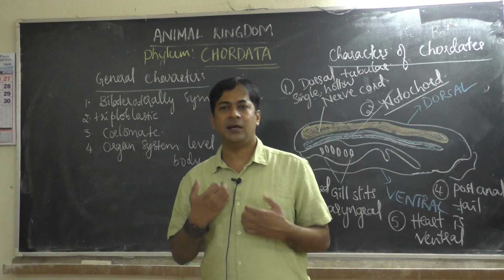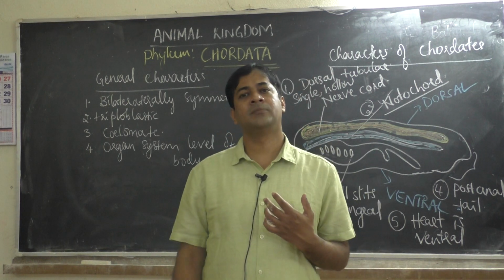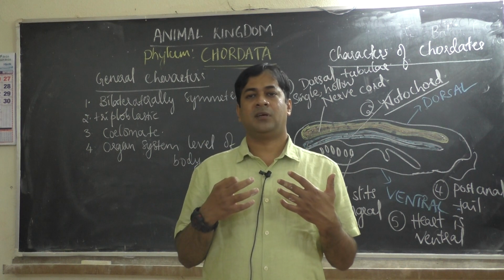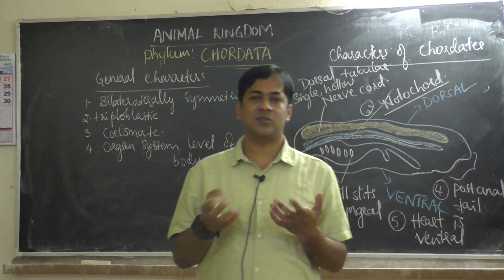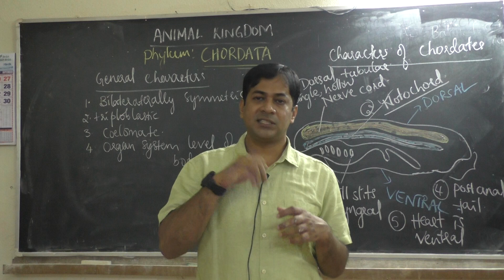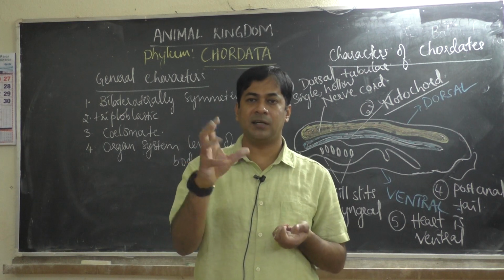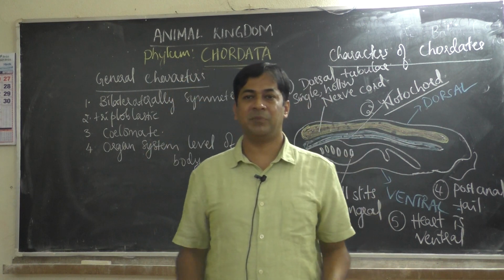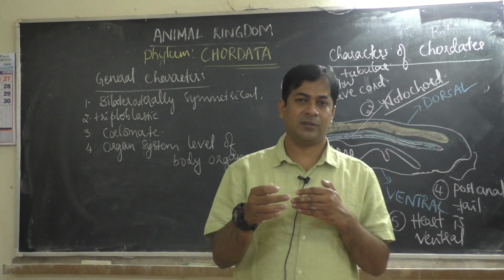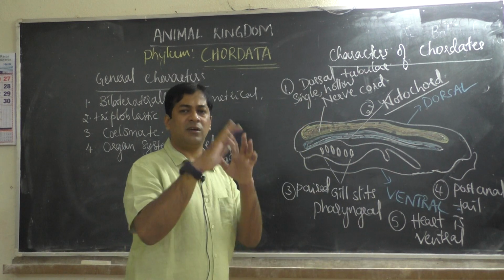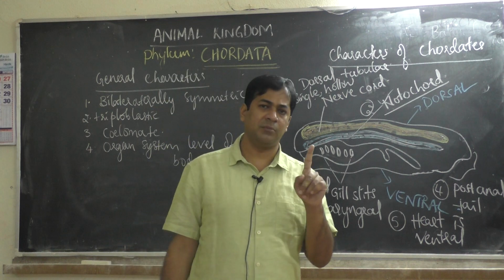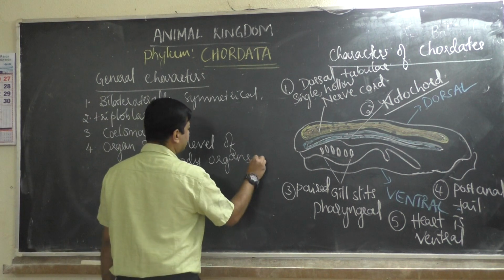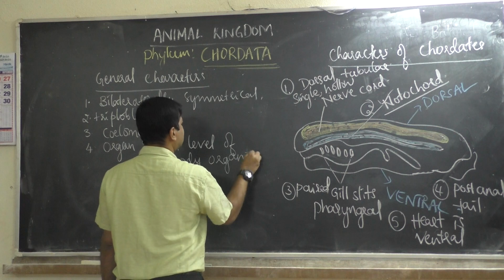How? Heart and lungs coordinate with each other. Oxygen is taken into the lungs, that is for breathing. Oxygen mixes with blood, then the heart pumps this blood containing oxygen, so that blood and oxygen go to all the body parts. That means lungs and heart are coordinated. They help each other so that all the organs together function as one particular animal. So, organ system level of body organization.